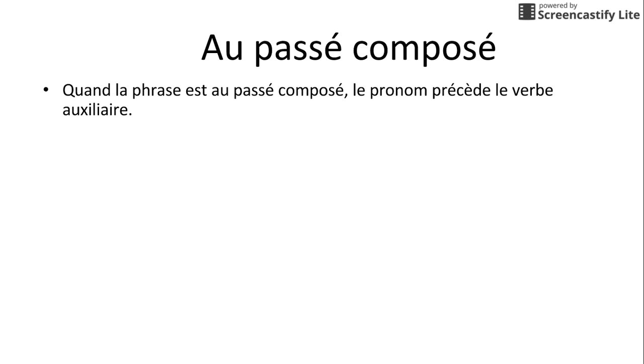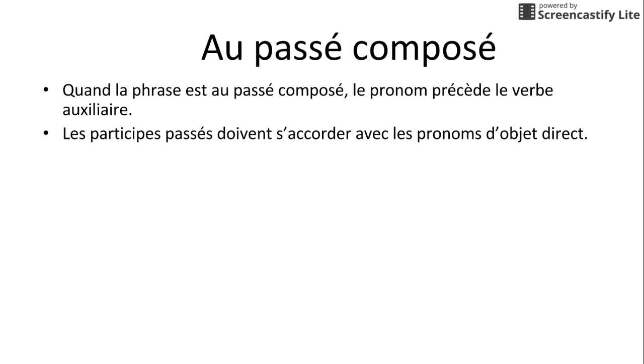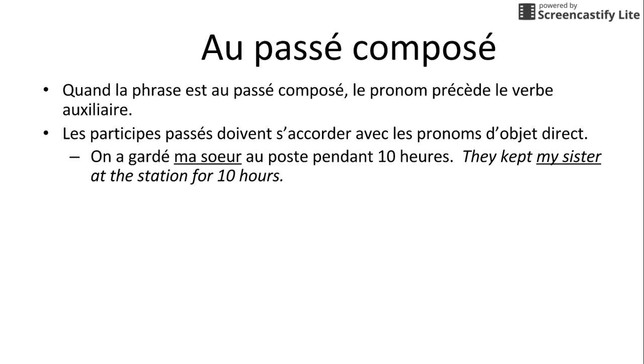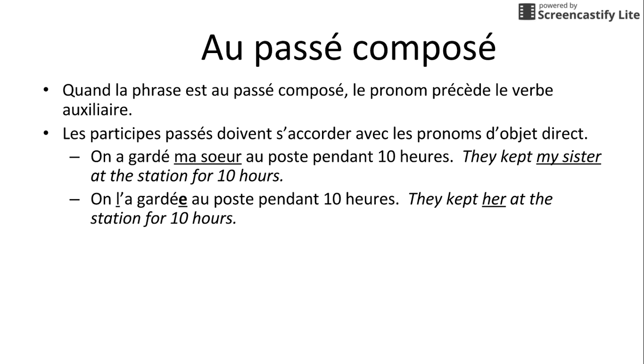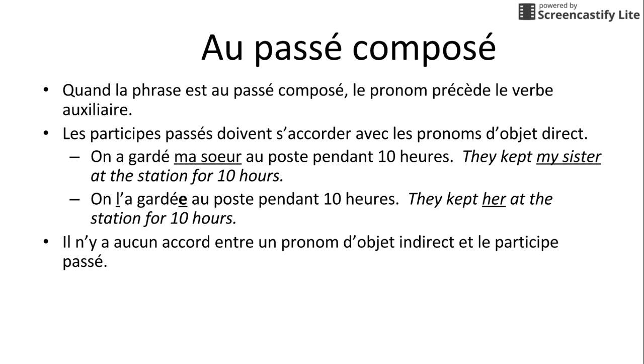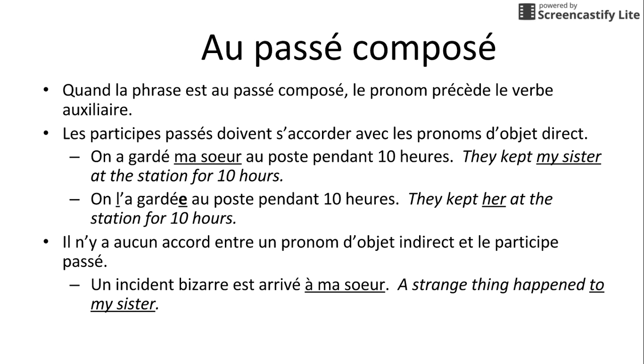For the passé composé, the pronoun is going to go before the helping verb, the avoir or the être. And with direct object pronouns only, and only in the passé composé, we actually do need to have agreement. So the sentence says, on a gardé ma sœur, on l'a gardée. We see in the second sentence that there's agreement. They add an extra E to show that the la was feminine. But this doesn't happen with the indirect object pronouns, just the direct object pronouns.